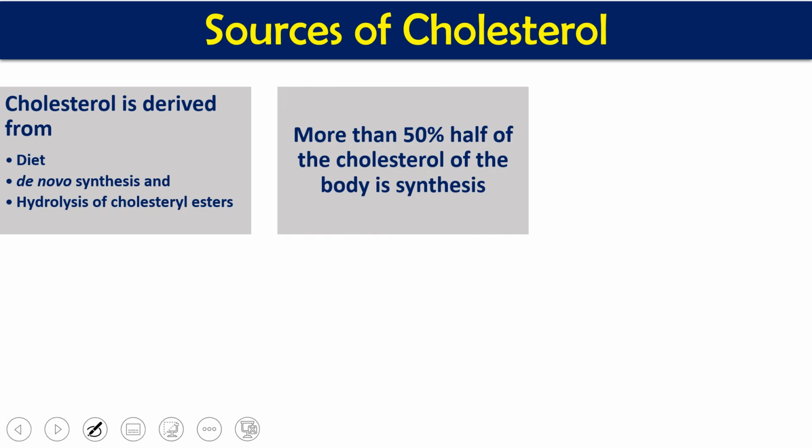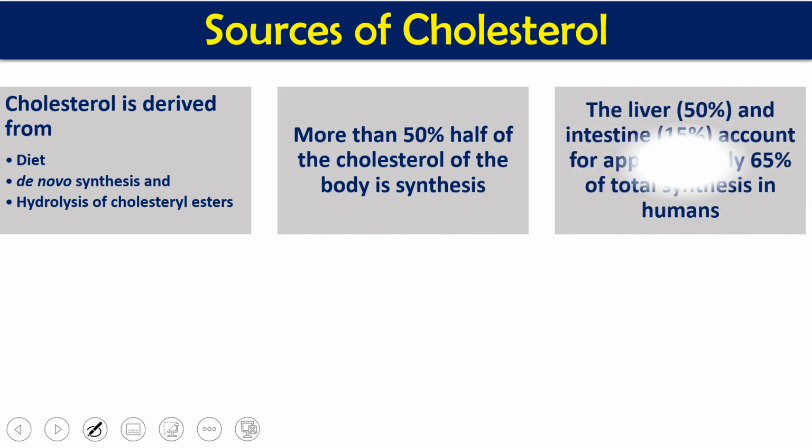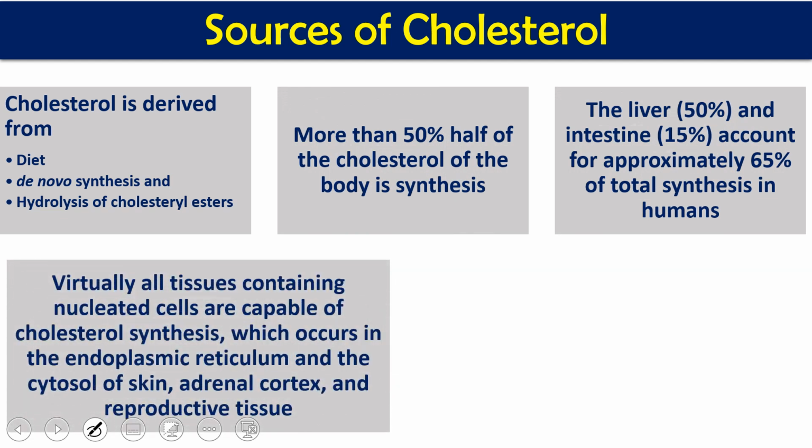More than 50%, or half, of the cholesterol in our body we synthesize by ourselves. Out of that, 50% of cholesterol is synthesized in our liver and 15% is synthesized in the intestine. So two organs, liver and intestine, synthesize more than 65% of cholesterol. The remaining cholesterol we produce in a number of other tissues, like the skin, renal cortex, reproductive tissue, and some other tissues. Roughly, almost all nucleated cells have the capacity to synthesize cholesterol.